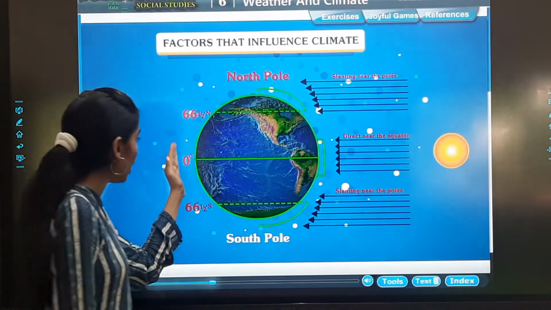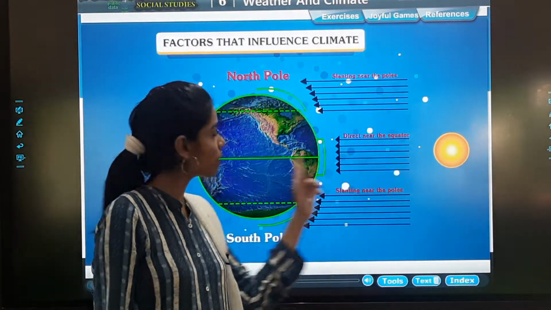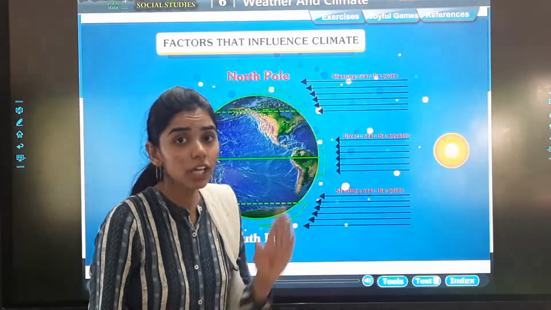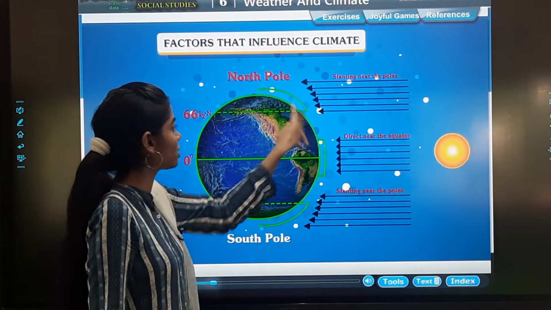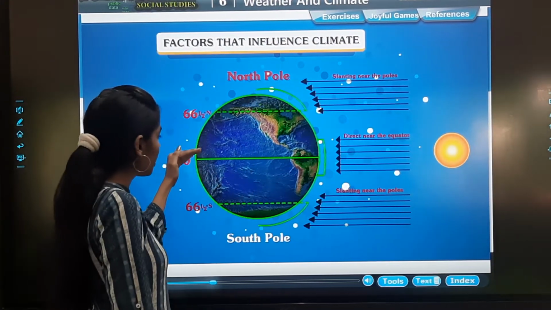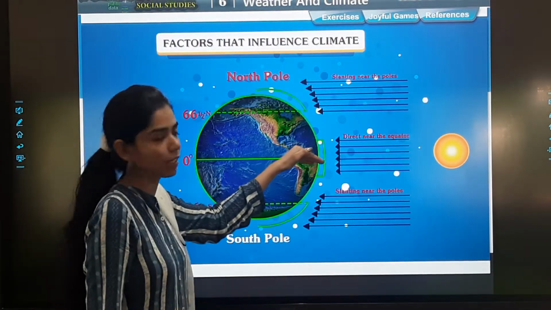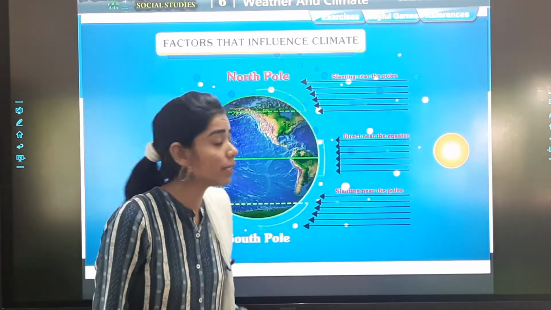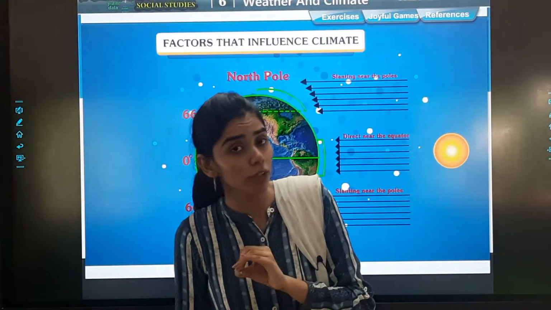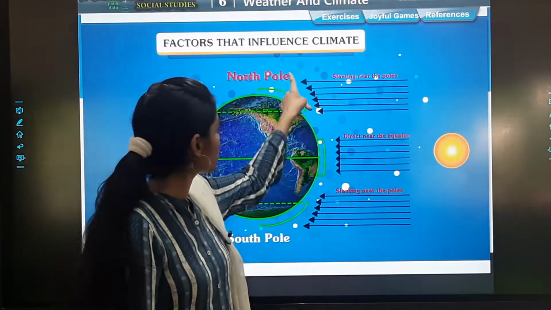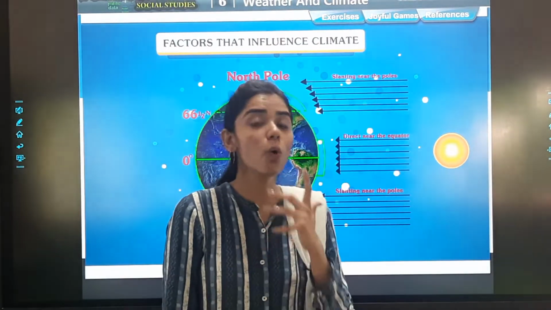The sun rays that come directly travel easily, right? But the slanting ones have to cover a longer distance. See, it goes the slant way, and this one goes directly. So while they are on the way, the effect of the heat starts decreasing, and that is why the North Pole receives less heat and has cold weather.